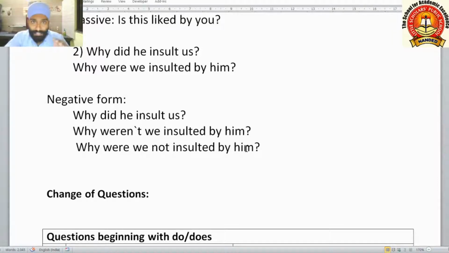In the tenses video, you learnt what the structures of WH questions are. The same structures will be there, just we are changing the form from active to passive. How the same structure? You see the use of not. Here the contracted form we have used.